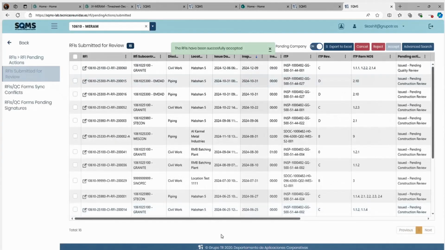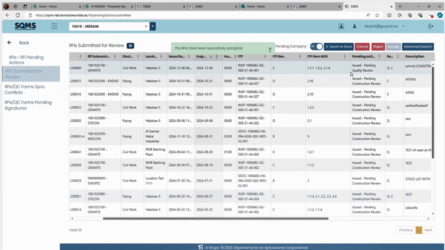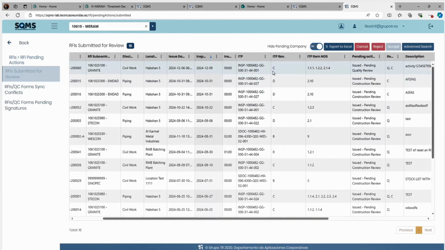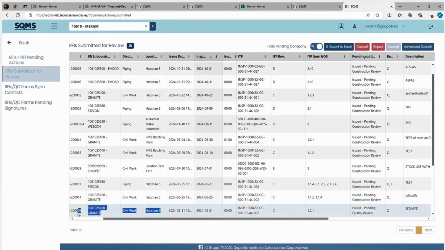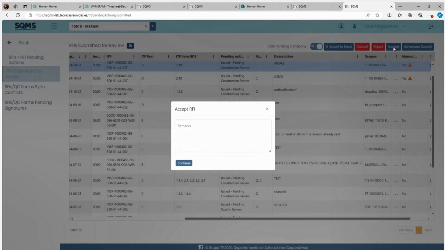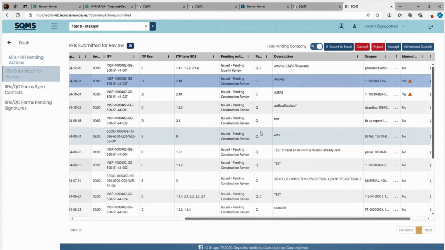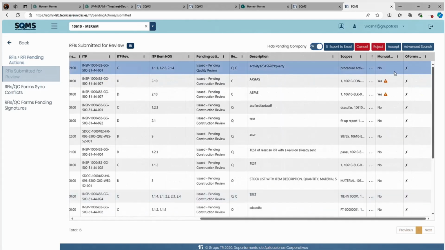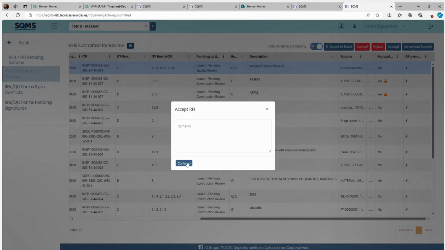See, now after raising the RFI, the same RFI is showing as pending from quality. Now our quality team, as I showed you, will review the RFI. They will select the same RFI, again, here they will select it, and they will approve. Okay.